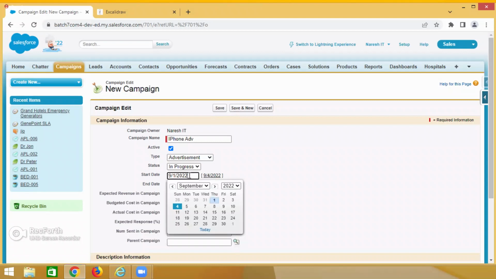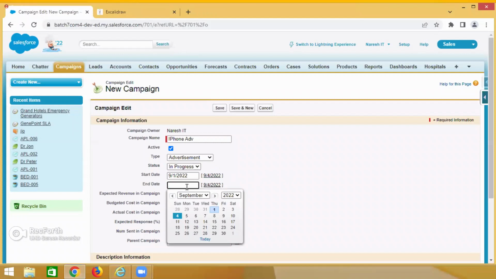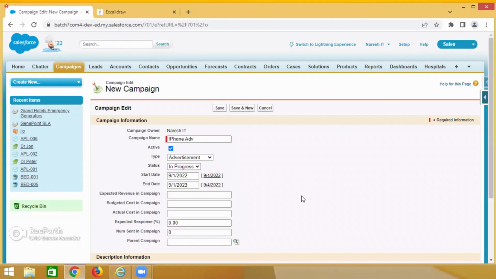We are planning for 1 year. See, everything is already there. So this is the iPhone advertisement. It is active, and the advertisement is in progress. When did it start? 9/1. When will it complete? 9/1/23. That means 1 year.